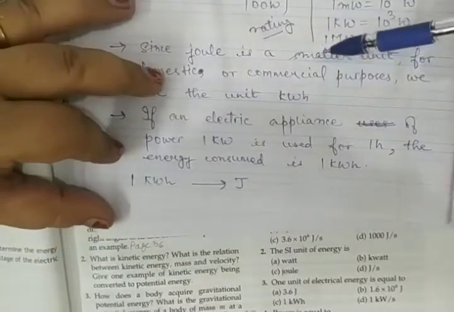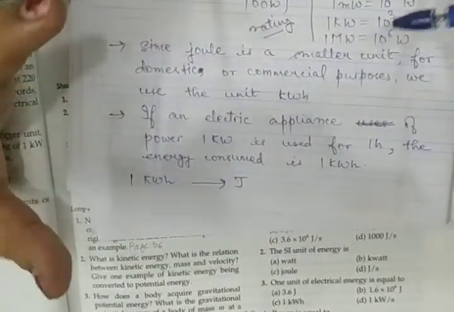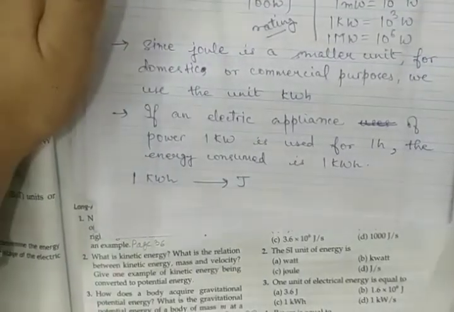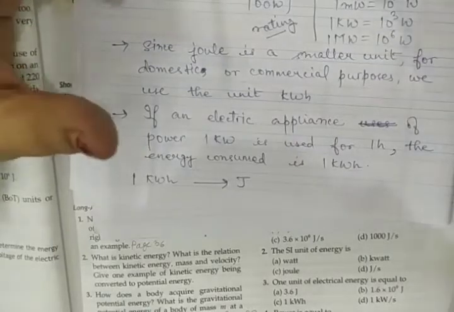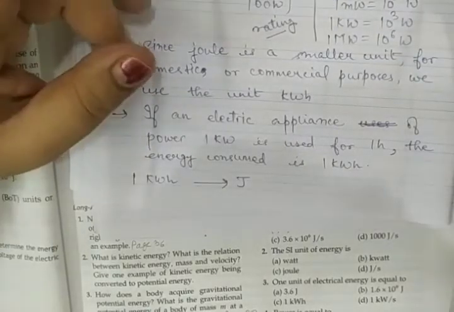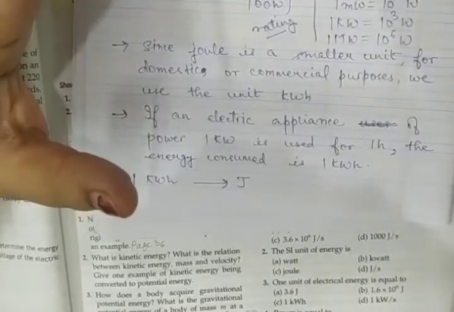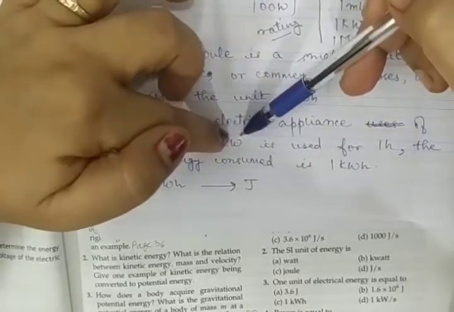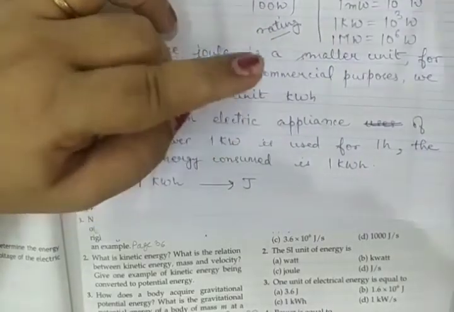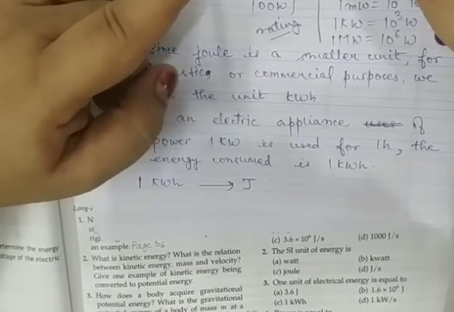What does it mean? If you are using an electrical appliance whose power is 1 kilowatt, that means it is consuming 1 kilojoule of energy per second.